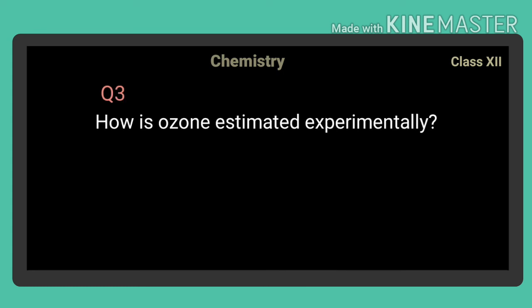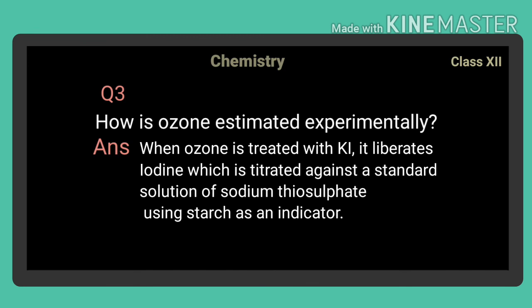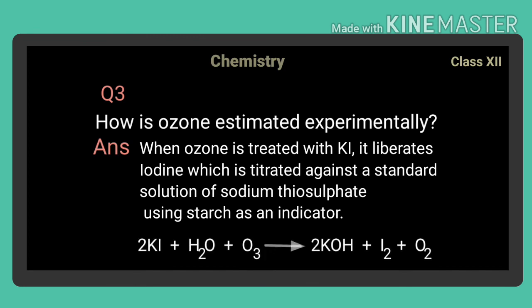How is ozone estimated experimentally? Answer. When ozone is treated with potassium iodide, it liberates iodine, which is titrated against a standard solution of sodium thiosulfate using starch as an indicator.